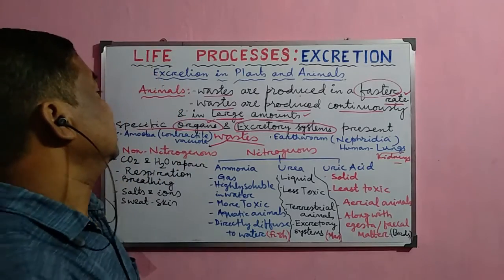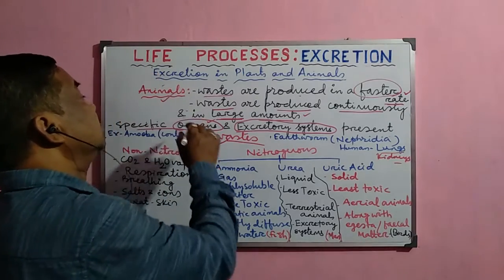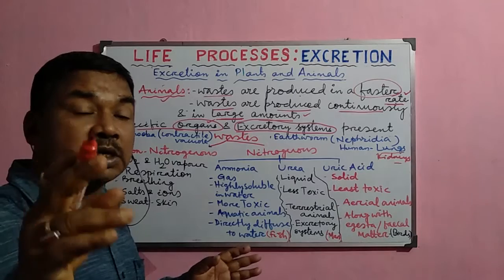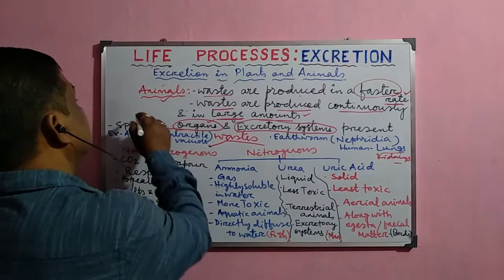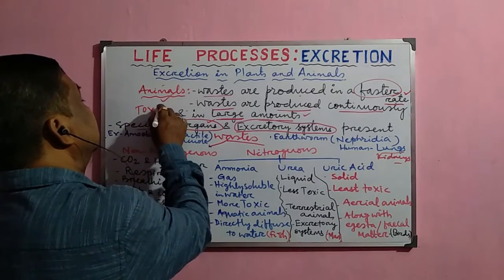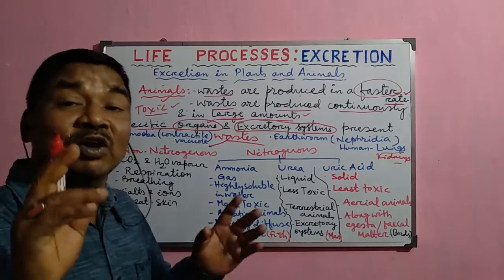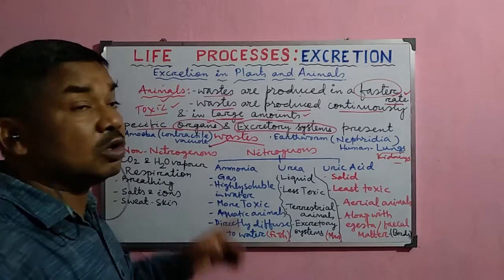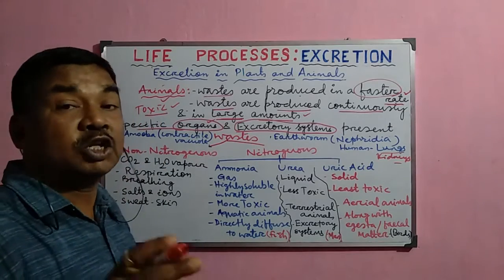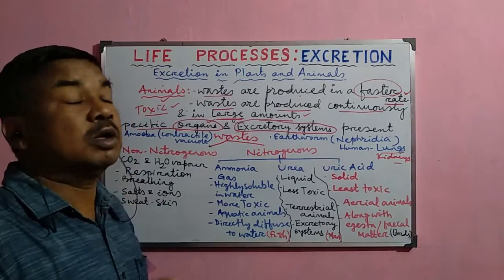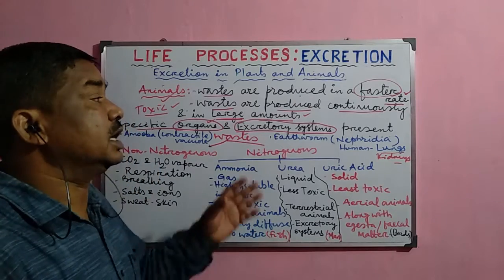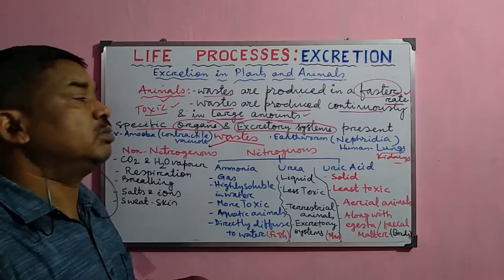That is why in animals, the excretory materials are more toxic. These are toxic in nature. So if these materials remain inside the body for a longer period, then they may cause harm to the body. So that is why they must be removed from the body periodically. They cannot be stored inside our body.